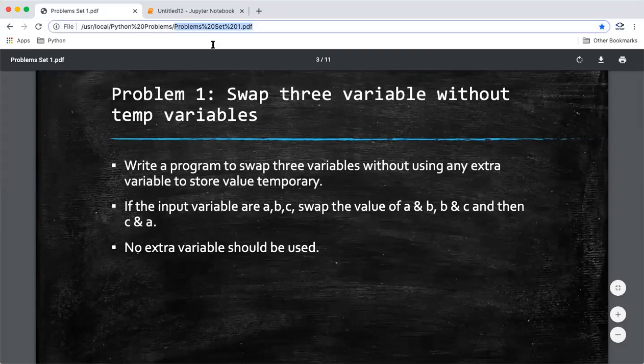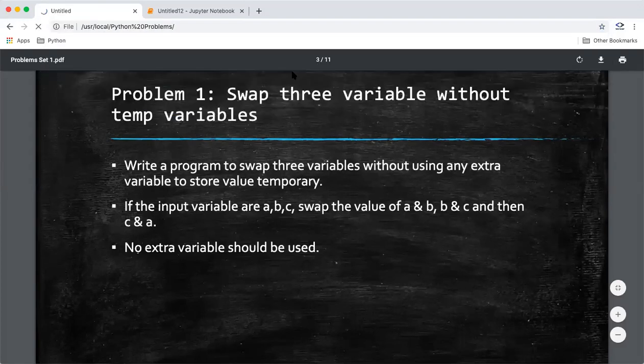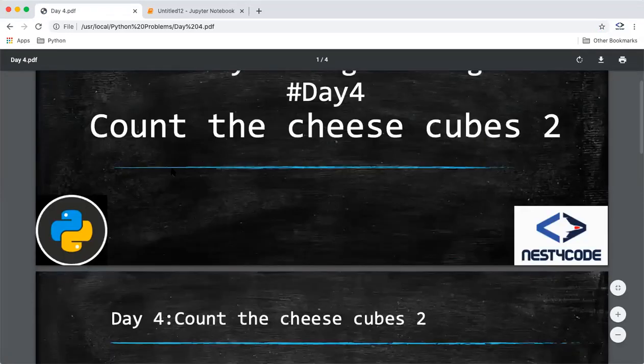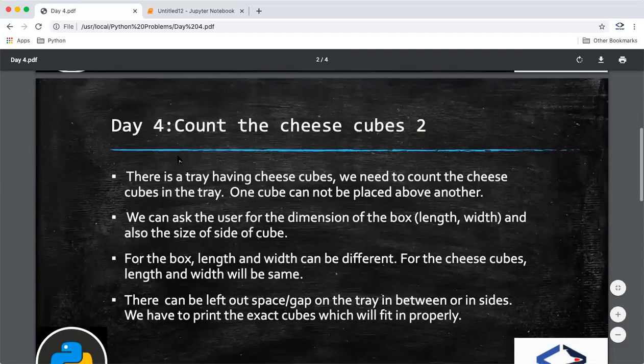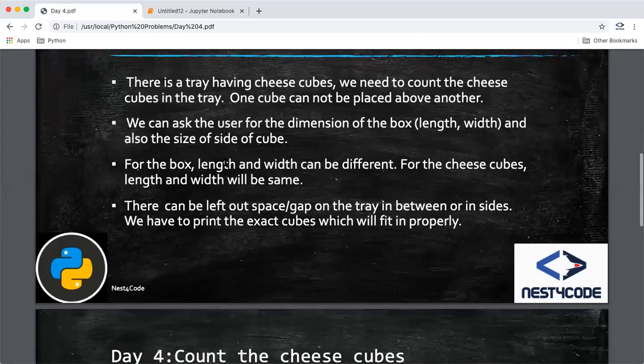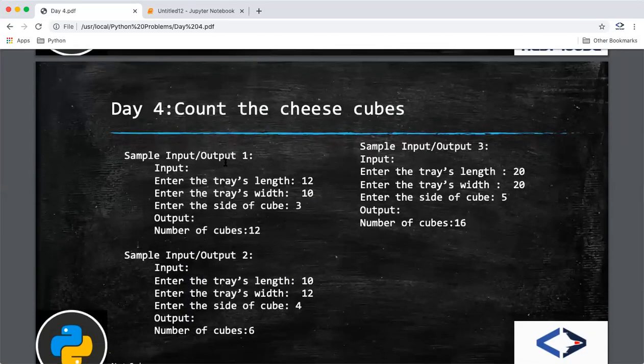If I show you a few things, it's a problem like this. It can be any problem. So I have opened one like count the cheese cubes. This is a day 4 problem. There's a tray having cheese cubes. We need to count the cheese cubes in the tray. One cube cannot be placed over another. We can ask the user for the dimension of the box and also the size of the side of the cube. This is one problem which was for day 4. The 30 days challenge is already running for the previous batch, but you can start from day 1 also.